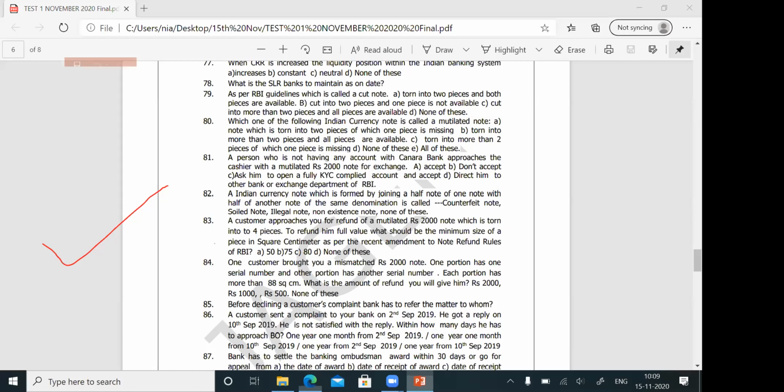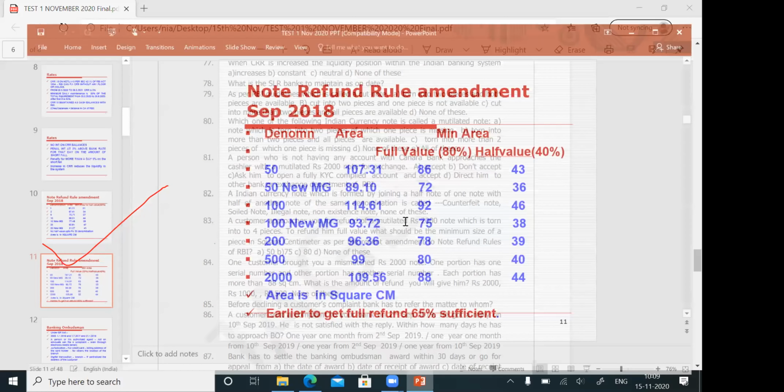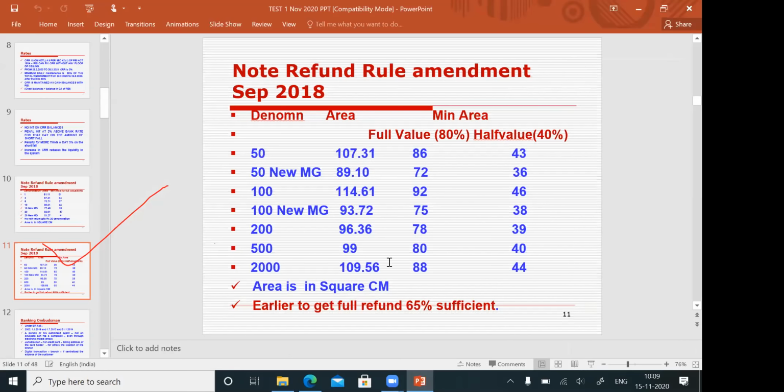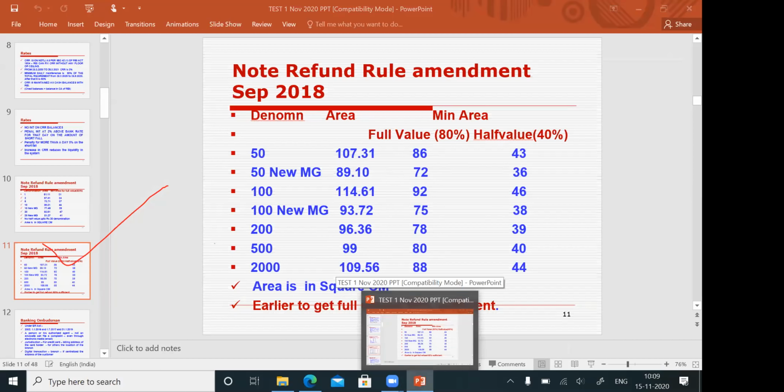You see the PowerPoint presentation? To refund a 2000 rupees note at full value, the minimum size of a piece should be 88 square centimeter. You know the full size of the 2000 rupees note is 109.56, 80% of which you should give to get a full value. To get a full value, he should give you one piece of 88 square centimeter. That is the correct answer for that question. That means by heart, you should know the size, the area of each note series. For full value 80%, for half value 40%. So 88 square centimeter is the correct answer.